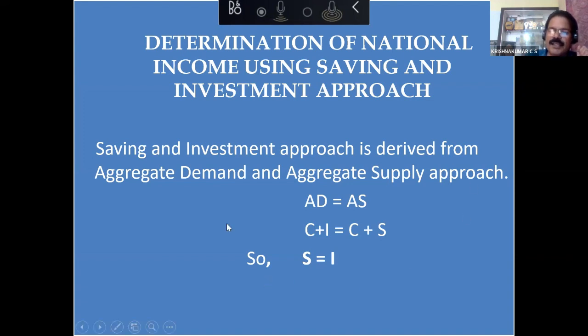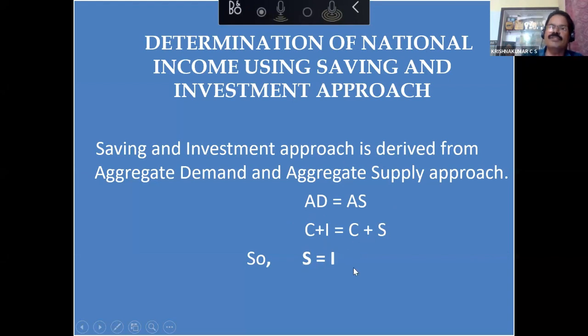So this approach is actually derived from AD is equal to AS approach. Aggregate demand is equal to aggregate supply, we write. Aggregate demand, we write it as C plus I, consumption plus investment. Aggregate supply, we write it as C plus S, consumption plus saving. So we are cancelling. It's an equation actually. Both the sides, it is equal. So if it is equal and if the same variable is there on both the sides, that can be cut. It is allowed mathematically. So C can be cancelled on both the sides. So we get I is equal to S, or S is equal to I approach.